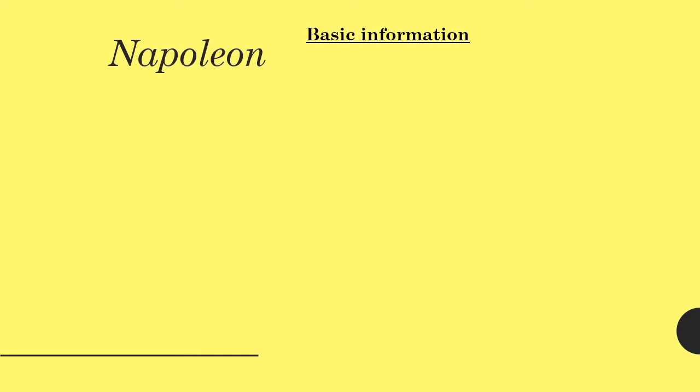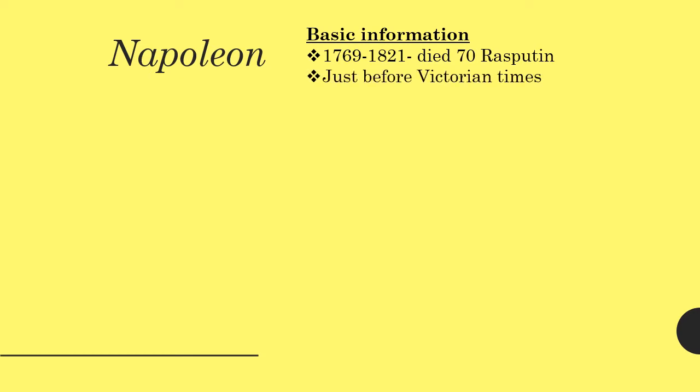Napoleon was born in 1769 and he died in 1821. That's around 70 years before Rasputin was born, if you've watched that episode. Napoleon lived just before the Victorian times, so he lived in Europe when it was changing a lot. Many countries were beginning to invent lots of new technologies and open factories.